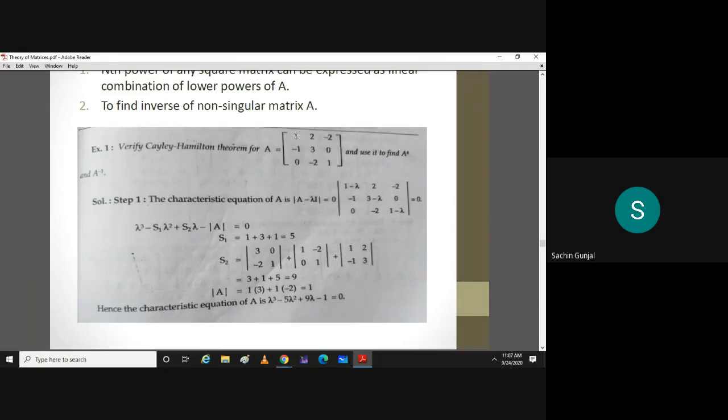So minor of 1 is the determinant of 3, 0, minus 2, 1. Minor of 3 is the determinant of 1, minus 2, 0, 1. Minor of 1 is the determinant of 1, 2, minus 1, 3. Okay, you can see it here. And that becomes 9. And the determinant you can easily calculate, and that is coming as 1. Okay. So the characteristic equation becomes lambda cube minus 5 lambda square plus 9 lambda minus 1 is equal to 0. Okay. Any doubt up to this step?